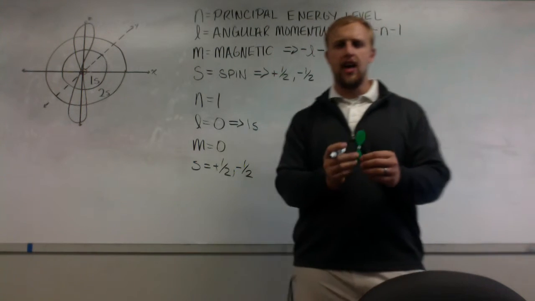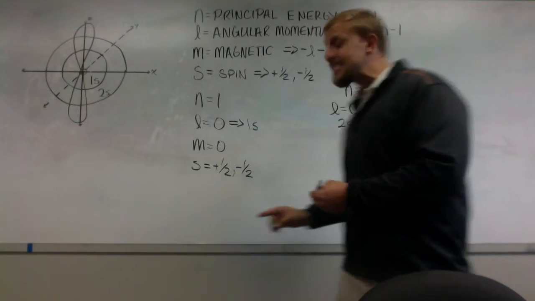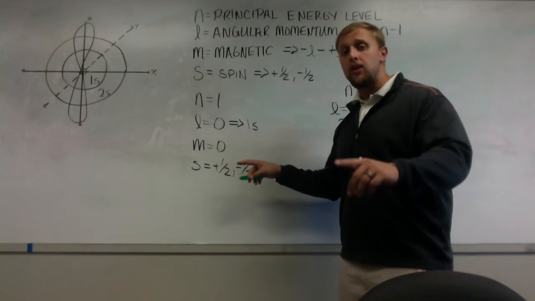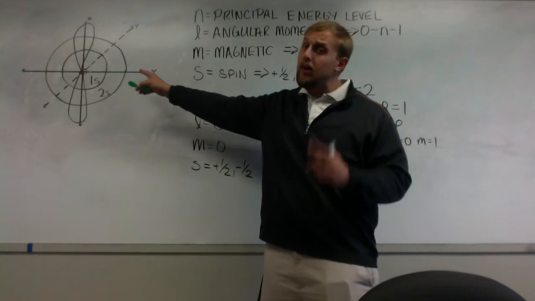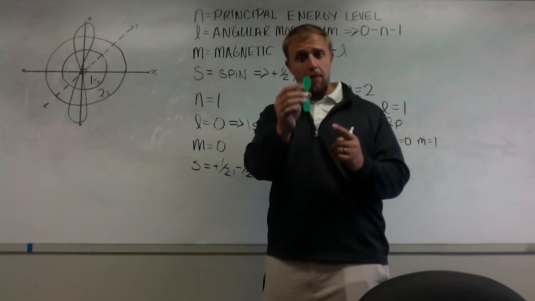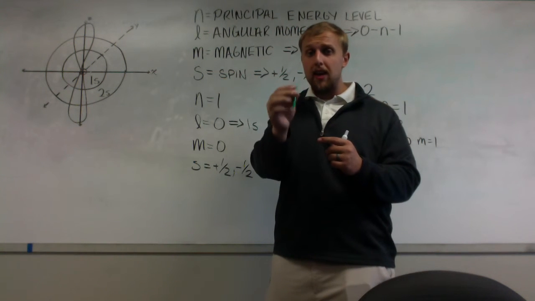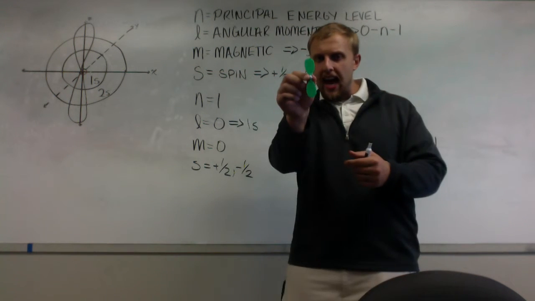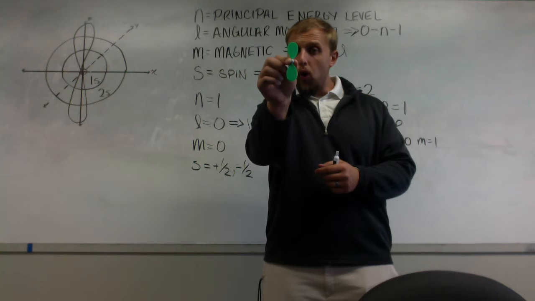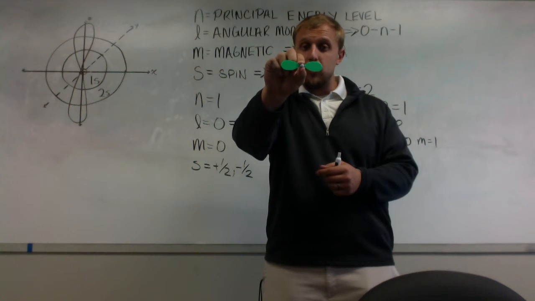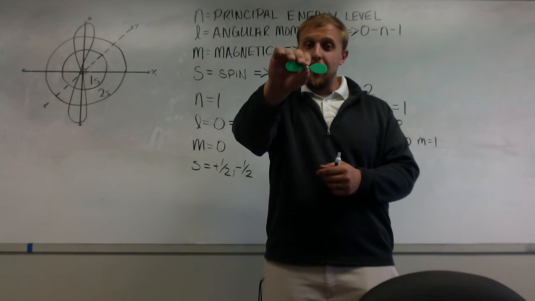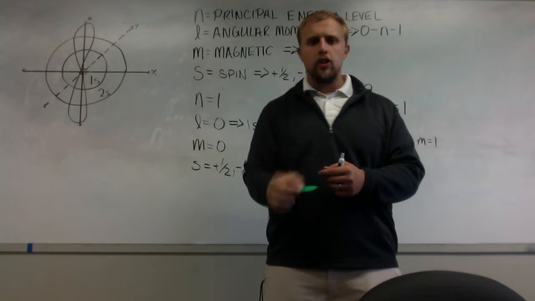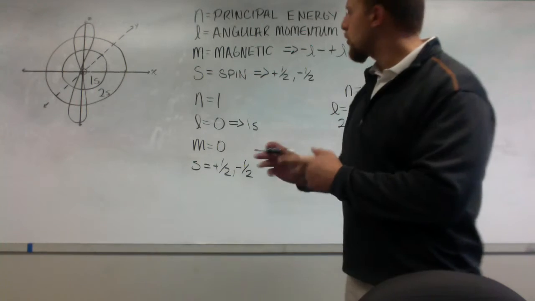Now how does that exist? Well, I have 3 different orientations. Remember, the magnetic quantum number describes the orientation, and because we had a sphere, it only had one orientation. But now that we have a dumbbell, when I change the dumbbell, it changes its physical orientation. So now when I look at this, I have this orientation, or I can turn it 90 degrees and I can have this orientation. Or I can turn it another 90 degrees, but this way, and have it facing at you like this. So it has 3 specific orientations.